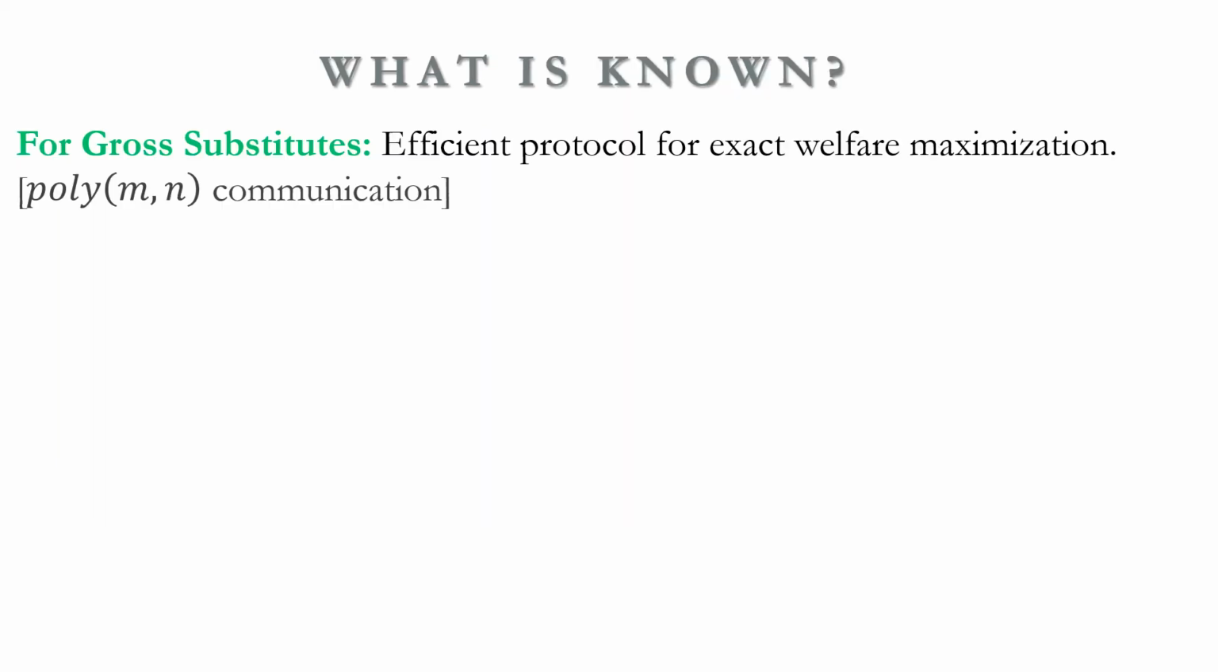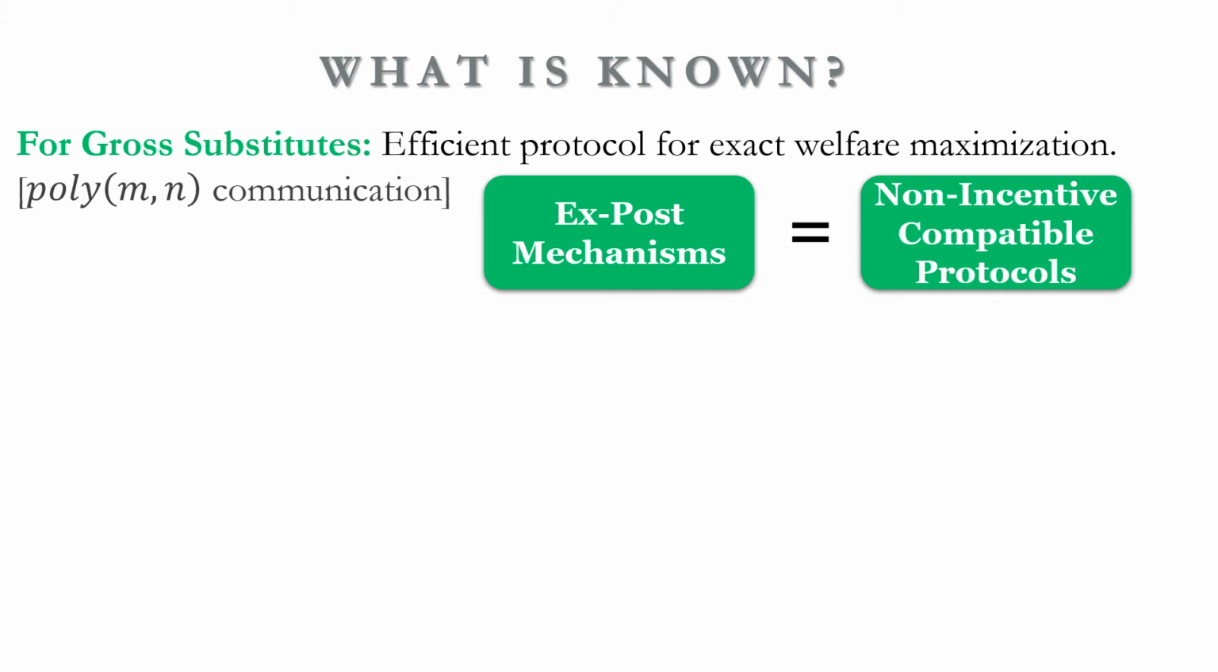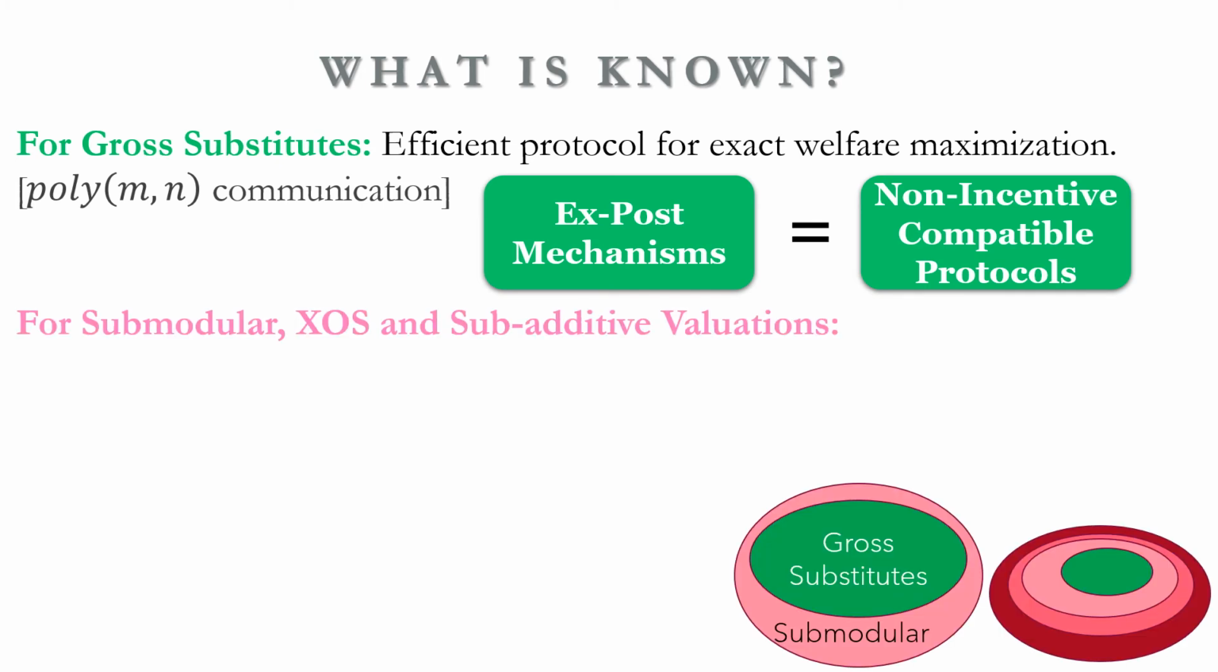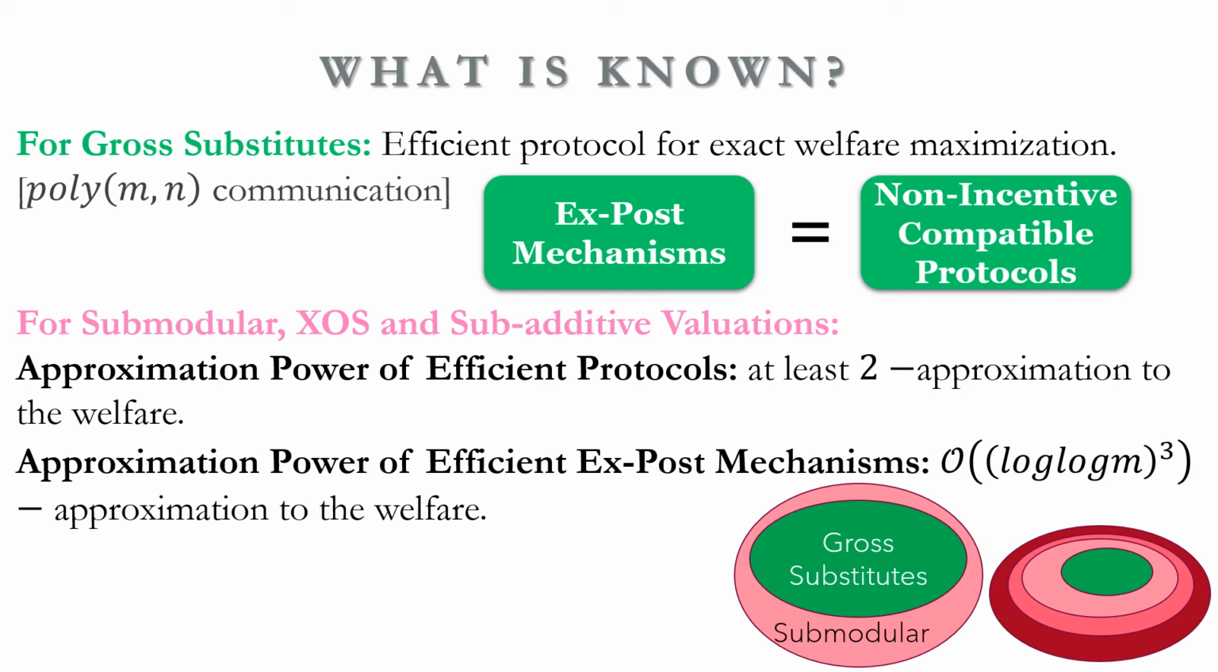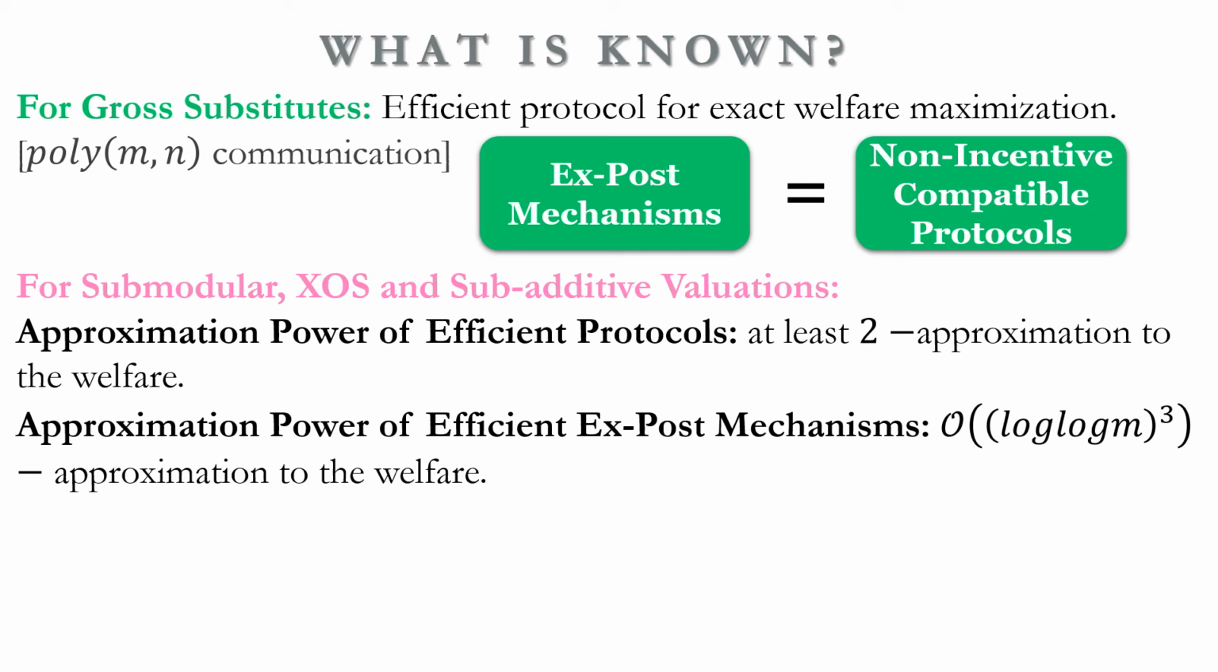We know that for the class of cross-substitutes valuations, there are efficient protocols that obtain the optimal welfare. Thus, by using VCG payments, we get ex-post mechanisms. For submodular, XOS, and subadditive valuations, we have that non-incentive compatible protocols achieve at least half of the optimal welfare. In contrast, efficient ex-post mechanisms achieve only a sublogarithmic fraction of the welfare. Therefore, there are huge gaps between the known lower bounds and upper bounds for ex-post mechanisms.